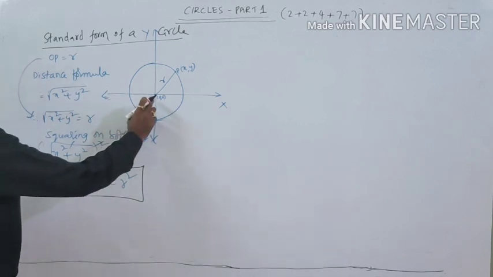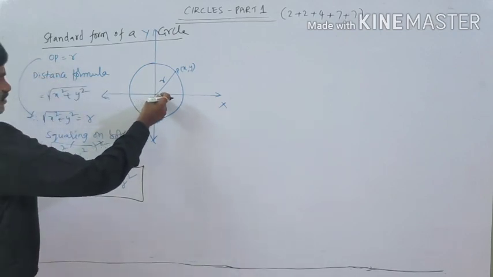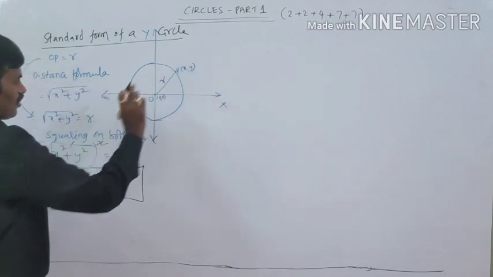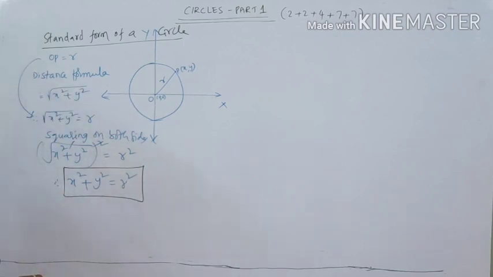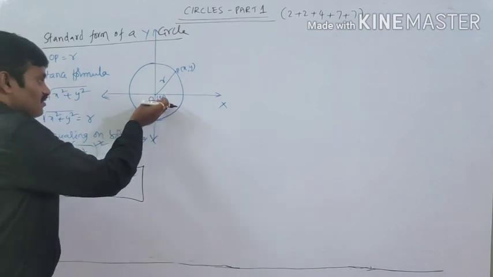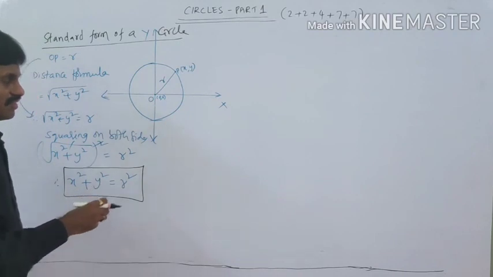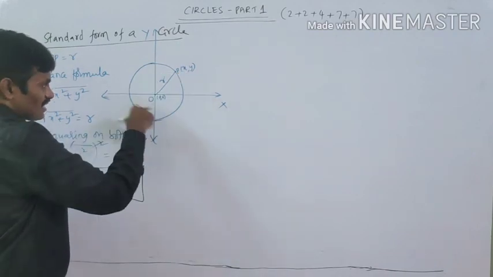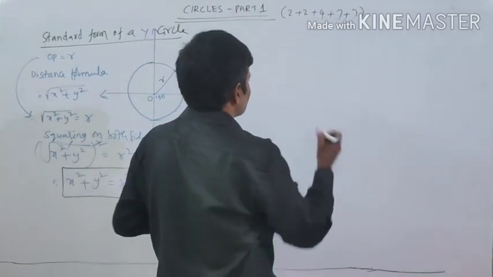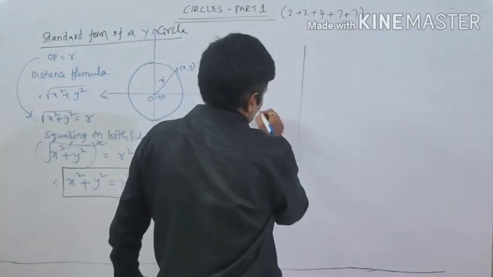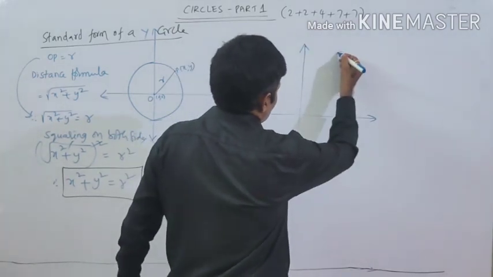So the distance between the origin and a point has the direct formula root of x square plus y square, and we squared on both sides. This is for the case where the given center is the origin. We are considering here the center of the circle as the origin. Suppose I take the center of the circle as some point in a Cartesian coordinate system, and now I have taken a circle.